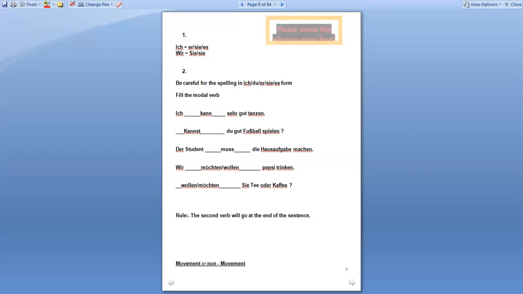This is the rule which you must have in mind. Let me give you one more example. The student must do the homework, but here in German, machen I have written at the end of the sentence and in its infinitive form. Infinitive form means I have written it in the full form, right? So let's do some exercises now, and if you have any doubt, please ask. Thank you.